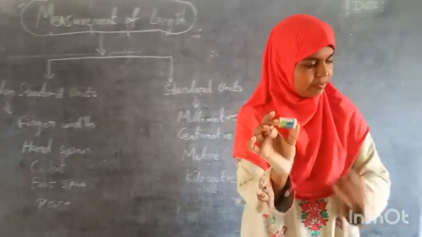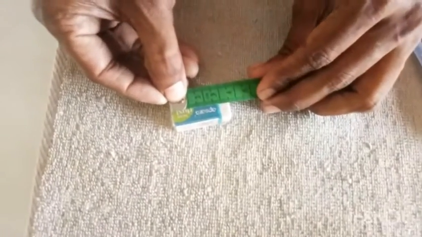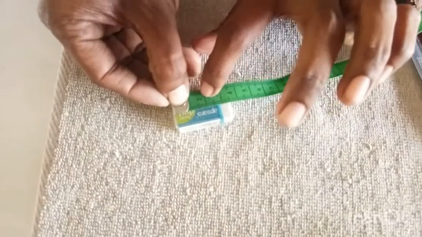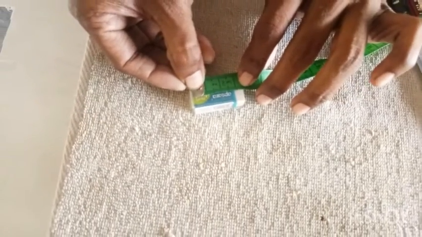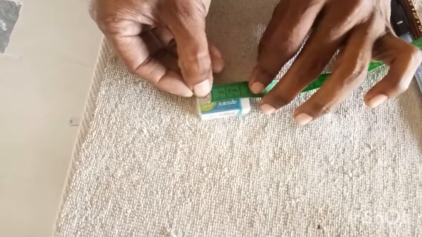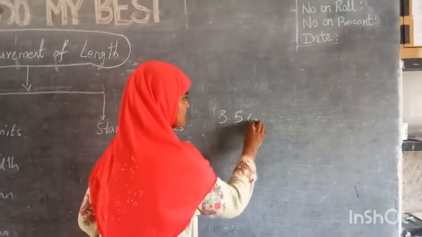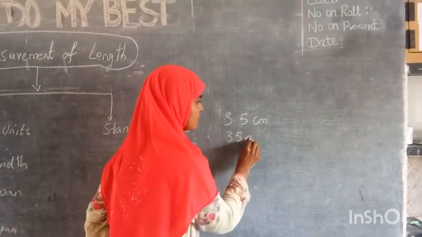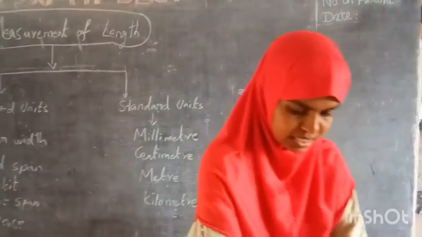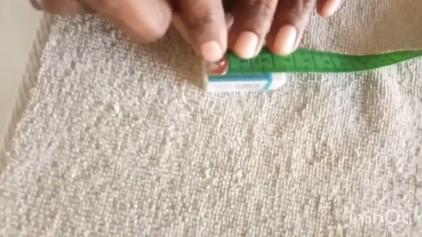See here, let us check the measurement of this eraser. How much is it? 1, 2, 3, 3.5. So the length of the eraser is, I can say, 3.5 centimeter. Or in millimeter, if I want, I can say 35 millimeter. Right? You have seen just now. See here, start counting the millimeters. 1, 2, 3, 4, 5, 6, 7, 8. Count it, 20, 30, 35. Till 35 it is coming.